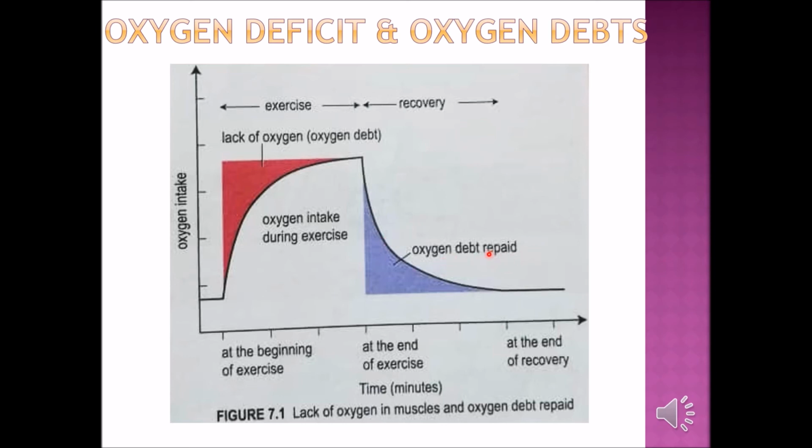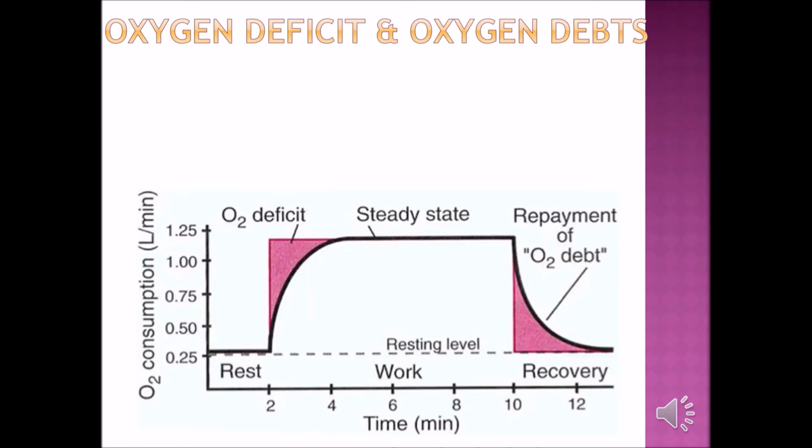So what we can see here is this. When you are resting, this is the amount of oxygen. When you breathe faster, you get more oxygen, but still not enough. After that, when you are in steady state, meaning you are resting or slowing down your exercise, you still get quite a lot of oxygen, and this all will be paid to this.